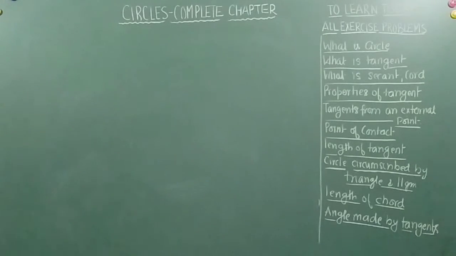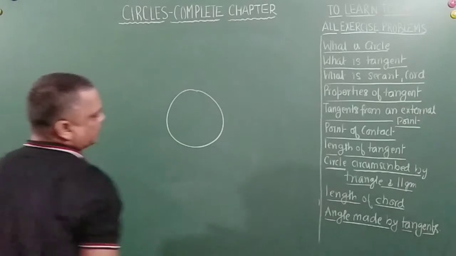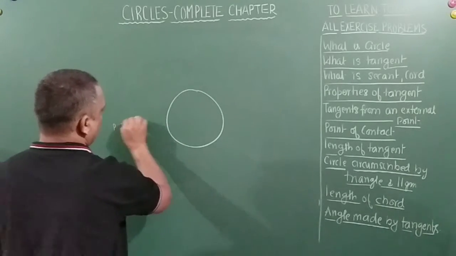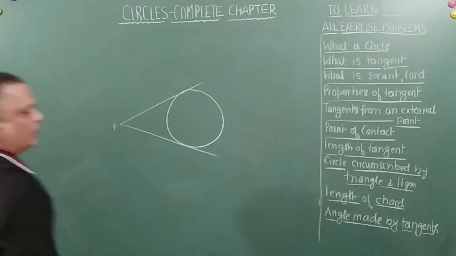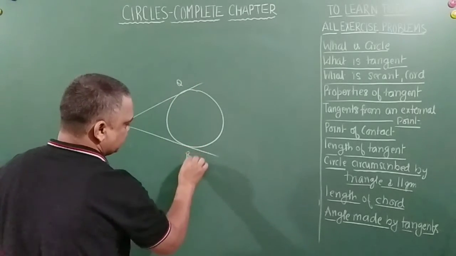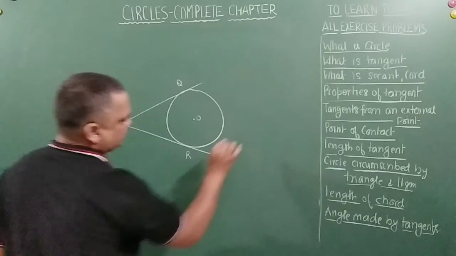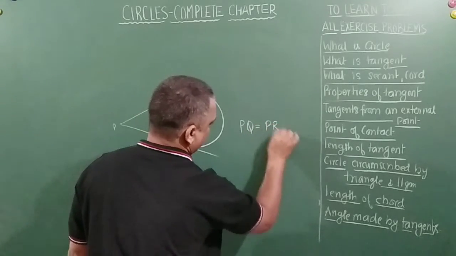Next one. The lengths of tangents drawn from an external point to a circle are equal. Okay. Let's draw a circle first. Circle. Okay. Let's take an external point P. One tangent. Another tangent. What they are asking is, let's say this point of contact is Q. This is R. And this is center O. What they are asking is that we are to prove that PQ is equal to PR. To prove.